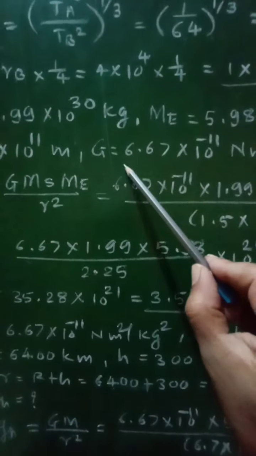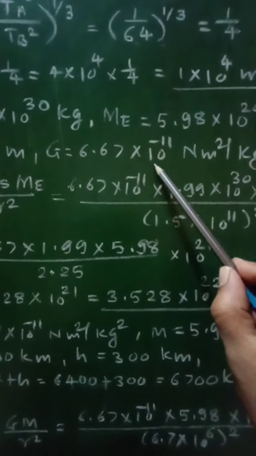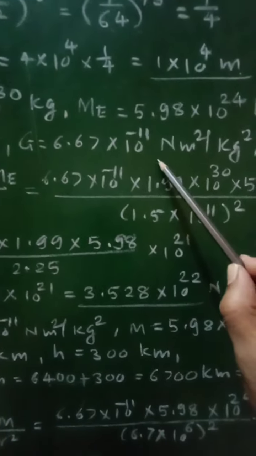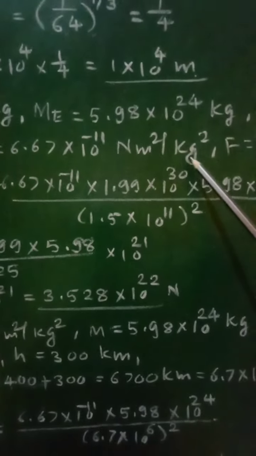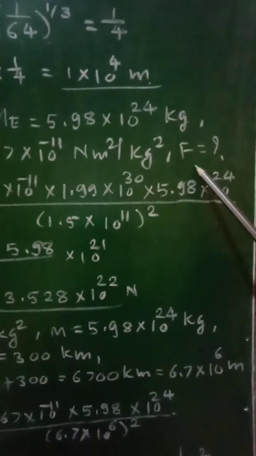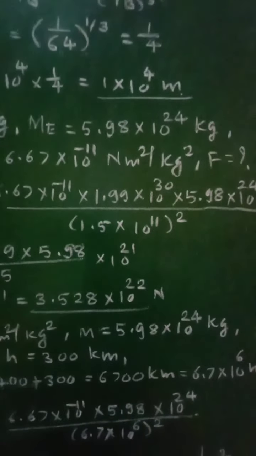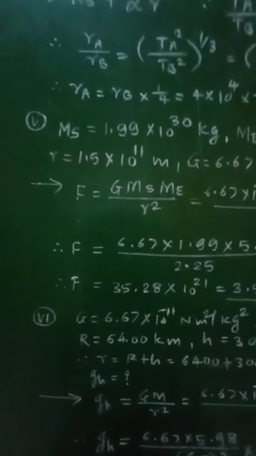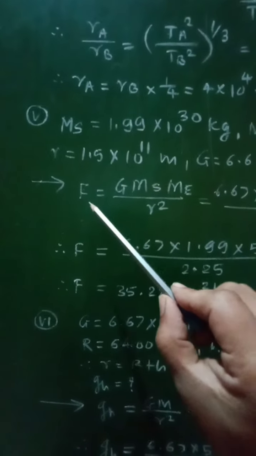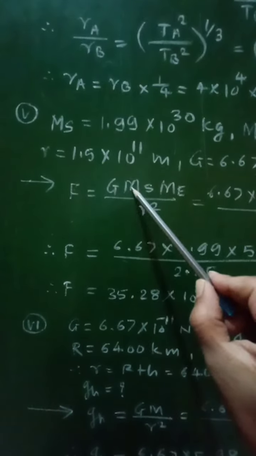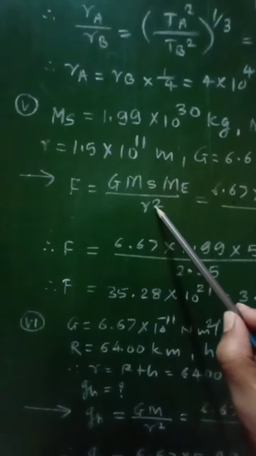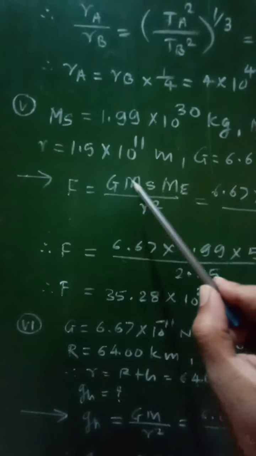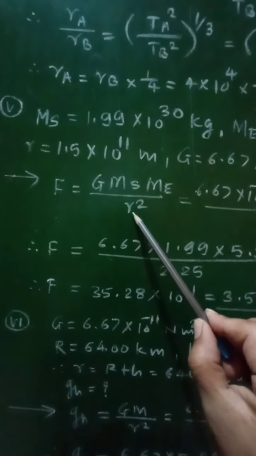Gravitational constant capital G equal to 6.67 into 10 raised to minus 11 Newton meter square per kilogram square. And we have to find out the force F between the sun and the earth. We know the formula for gravitational force F is equal to G ms me upon r square.